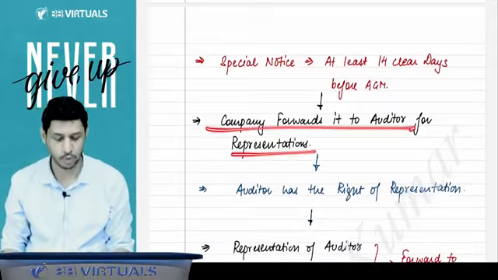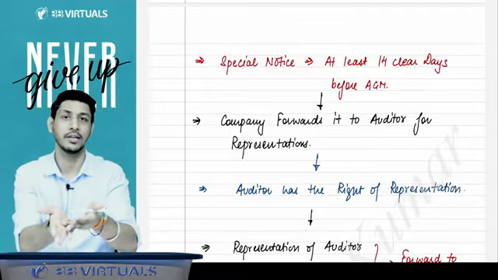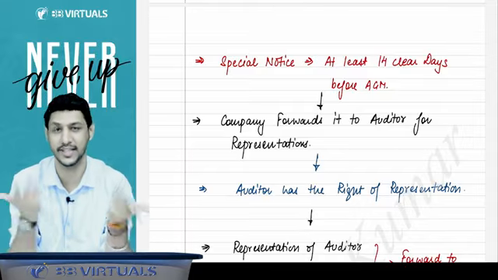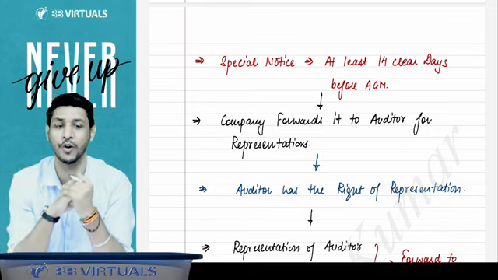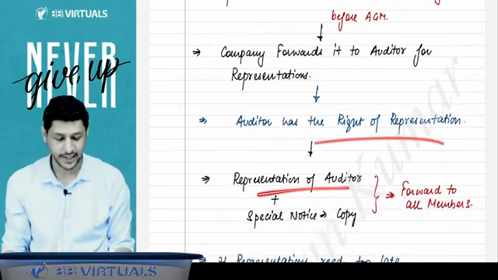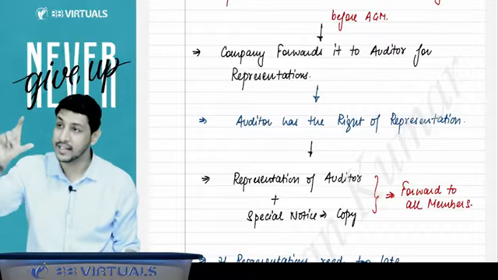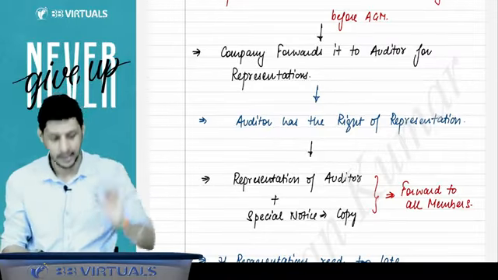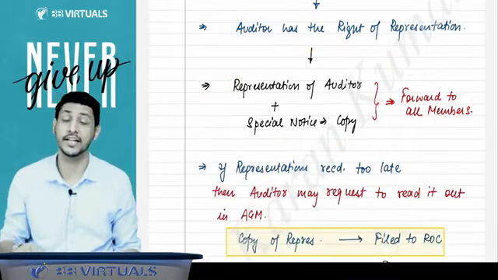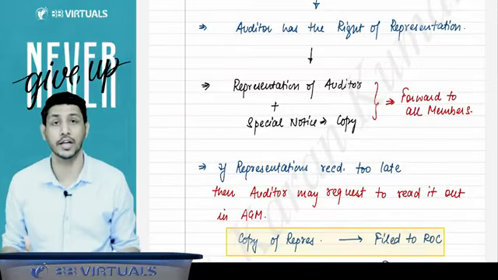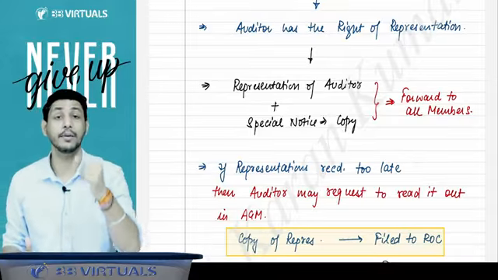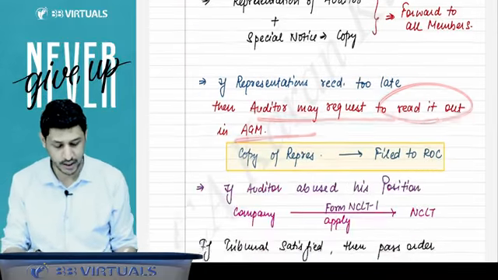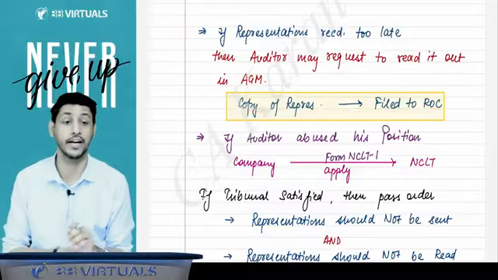Then the company will forward it to the auditor and say, see what you are doing, and the people are saying that you should not be reappointed. So if you want to give any representation, give us the representation. The auditor has the right to representation, and the auditor will give the representation. Then that representation of the auditor and that special notice copy, the company will forward to all the members. But if the representations are received too late and it is not possible for the company to send it to all the members, then that will be read in the general meeting. The auditor may request it to be read out in the general meeting, and the copy of the representation must be filed with the ROC.